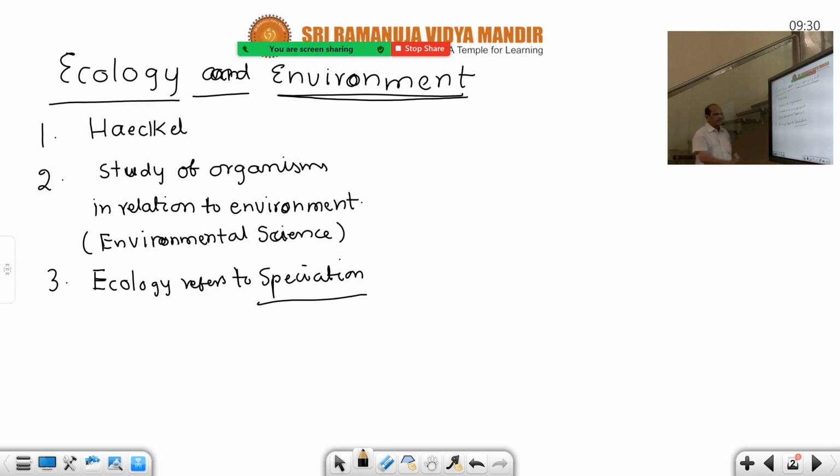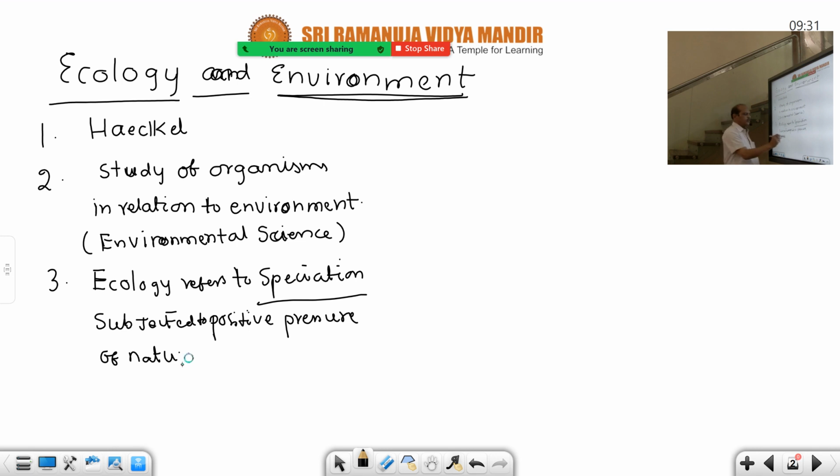So ecology refers to speciation subjected to positive pressure of natural selection. Better you say pressure also. It is positive pressure, not negative pressure. Why should we say positive pressure? Because it leads to speciation. If it doesn't lead to speciation, then you should not say it is positive pressure. So that's why positive pressure of natural selection.